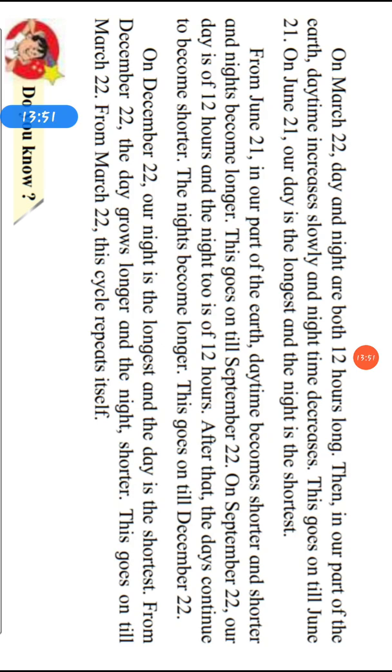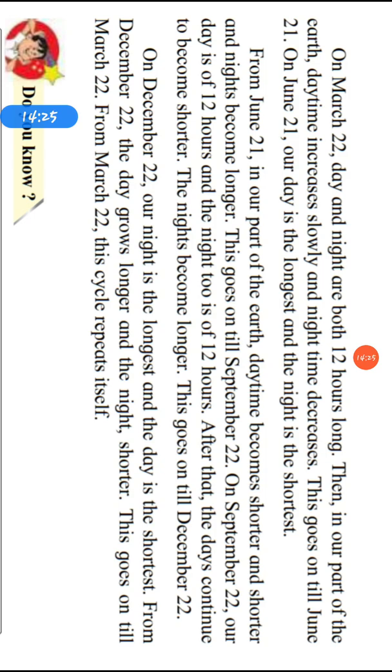Now the cycle goes on from June 21. In our part of the earth, daytime becomes shorter and shorter and night becomes longer. This goes on till September 22. On September 22, our day is of 12 hours and the night too is of 12 hours. After that, the days continue to become shorter and the night becomes longer. This goes on till December 22.